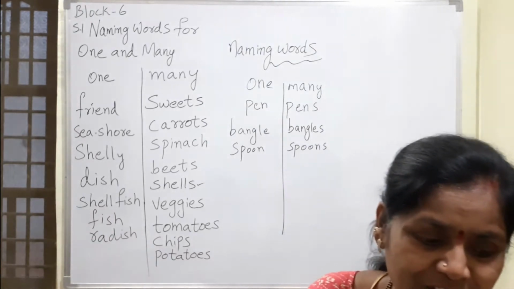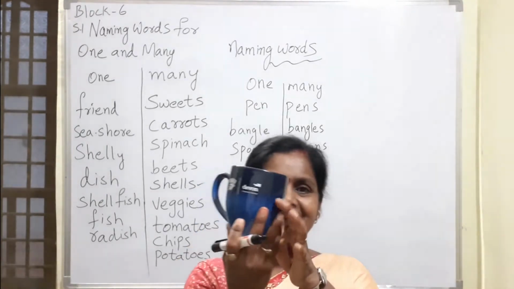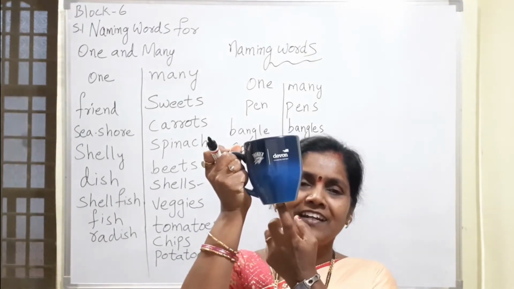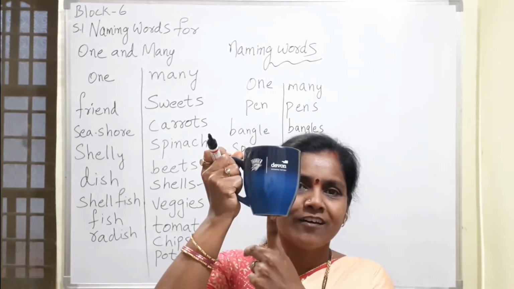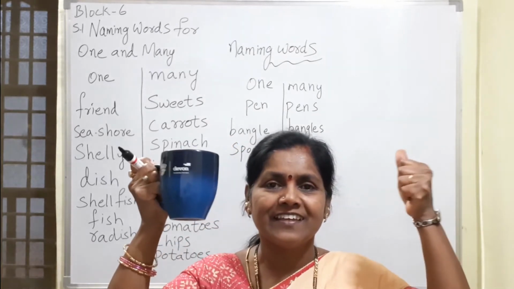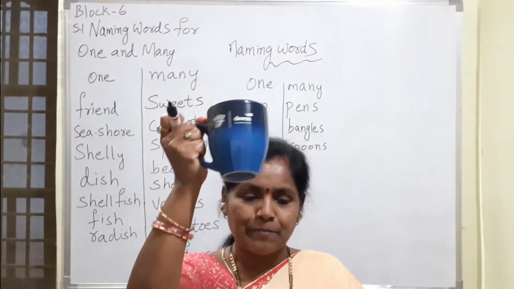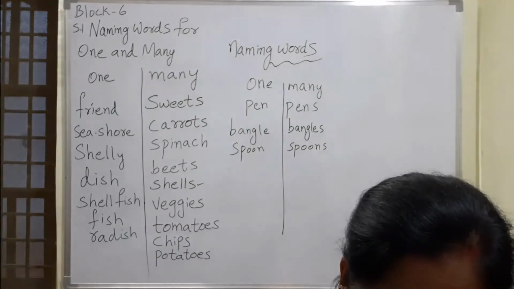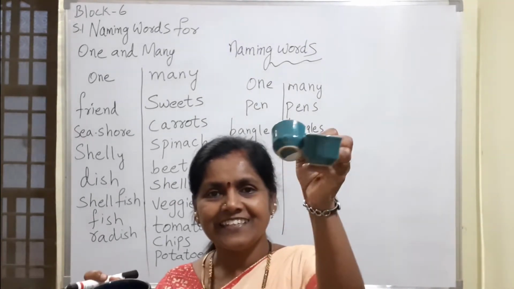Okay, now I'll show you nice thing for you. Okay, what is this one? This is a cup. Every day you should drink this much of milk with Bonvita, Boost or Horlicks to become healthy and strong. Okay, this is one cup. Now I brought a tiny things for you. What are these?